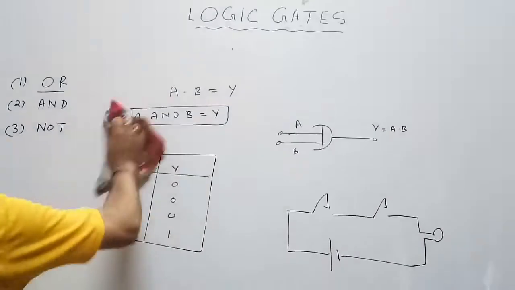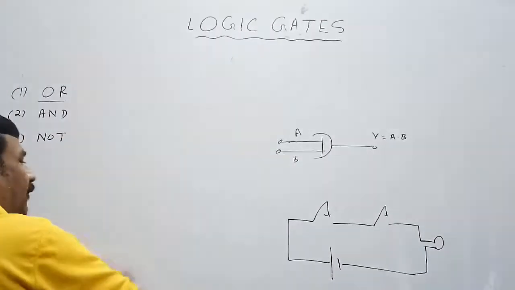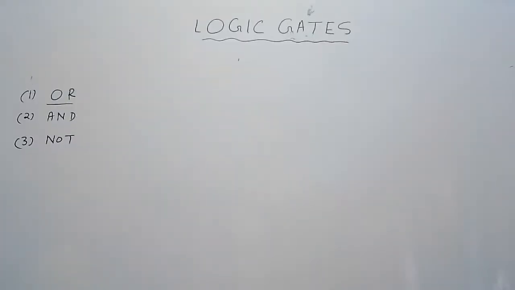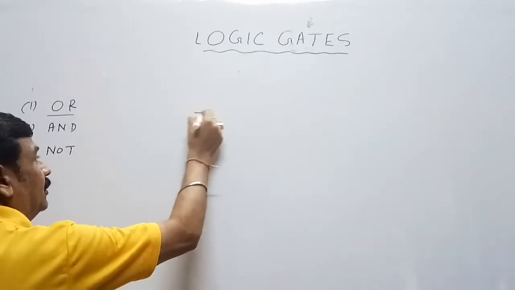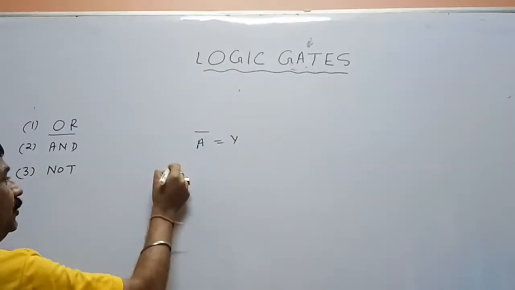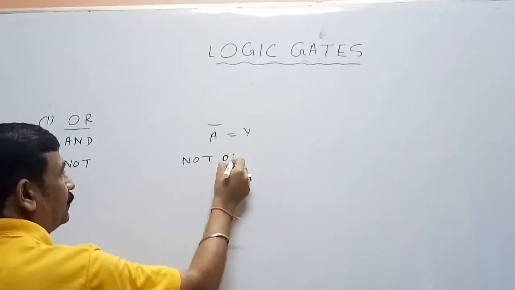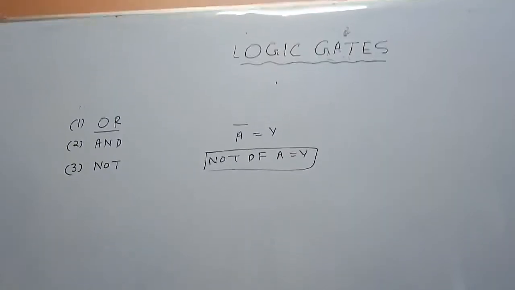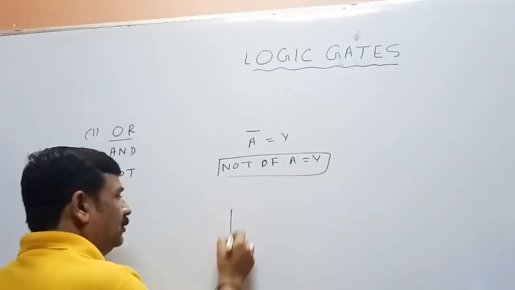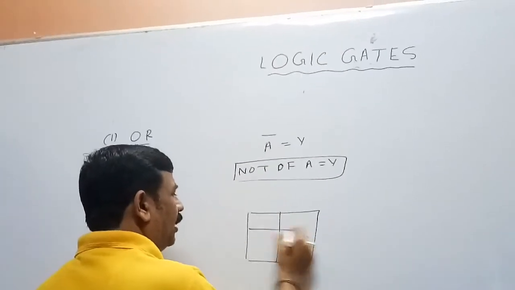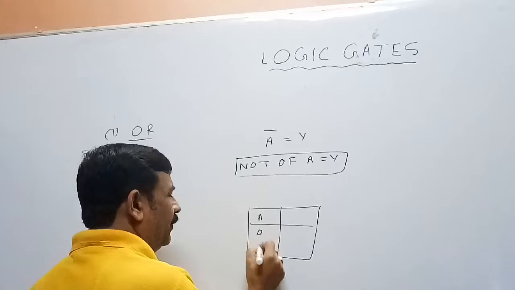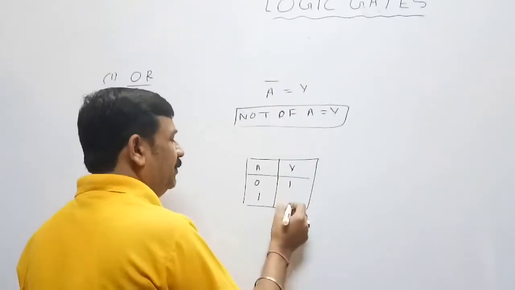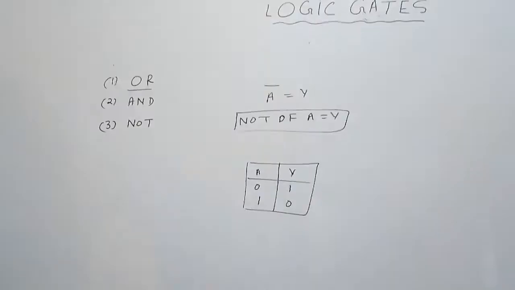Next is NOT gate. It consists of one input and only one output. If the input is A, then the output will be its complement, not of A is equal to Y. This is how we read it. Since we have only one input, in digital form, a single input will have two values, either 0 or 1. When input will be 0, its complement will be 1. When input will be 1, complement will be 0. So this is the truth table of NOT gate.